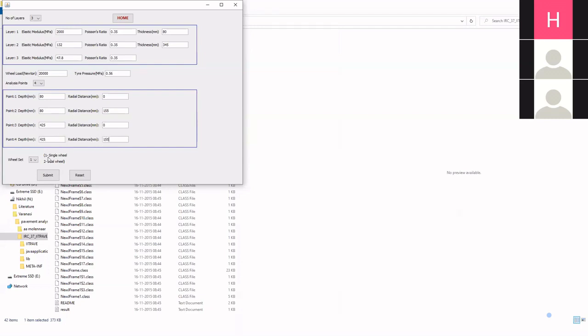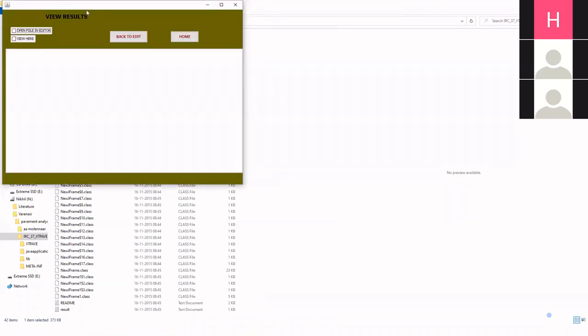Our wheel set is a dual wheel set, so I will choose wheel set as 2 and submit the data. Here the window pops out that the values are successfully submitted. Then I will run. It says done.